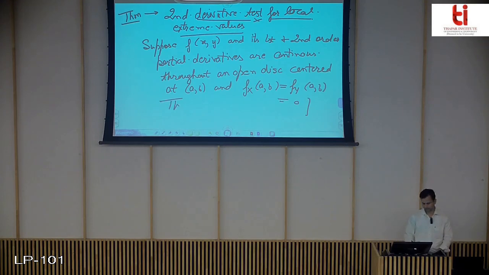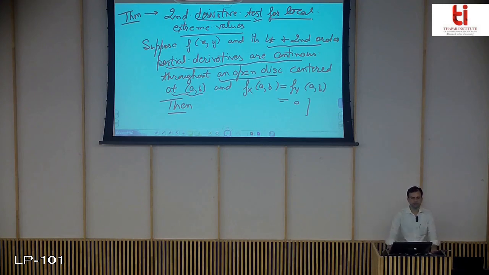So we suppose the first and second partial derivatives of the function are continuous throughout an open disk about point (a, b), the point that we are going to check for maxima, minima. Okay. So now we have taken that the partial derivatives are 0 there simultaneously.